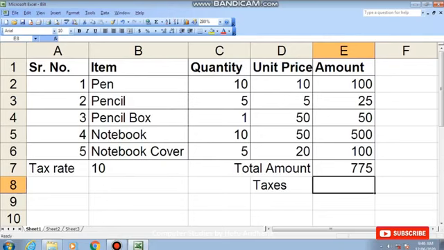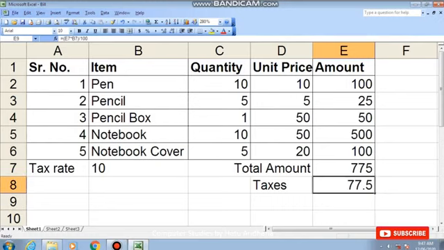So how shall we do it? Is equal to. Now since here we have to do two things, multiplication and division, Excel will use the rule of BODMAS. Now we don't want Excel to use the rule of BODMAS, so I give a bracket, so that it first does what is given inside the bracket. So first, multiply 775, that is, the value lying in cell E7, with the value lying in cell B7. Then I close the bracket and put the divide sign, divide by 100. So I will get the tax amount as 77.5, right?